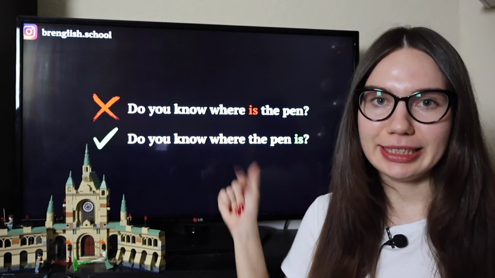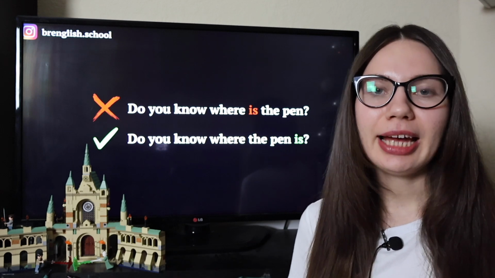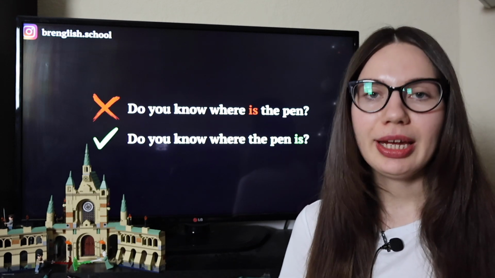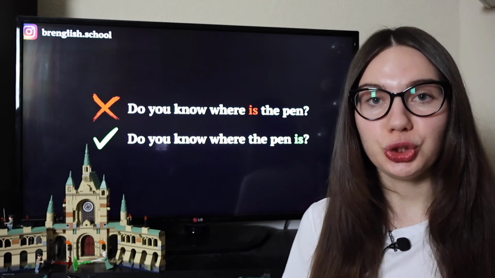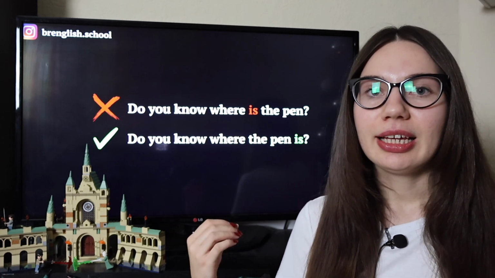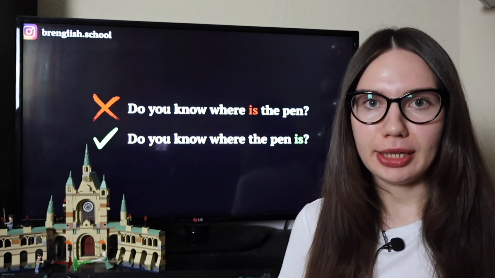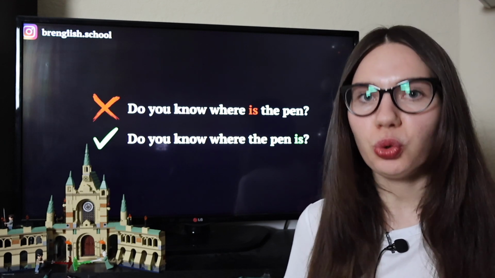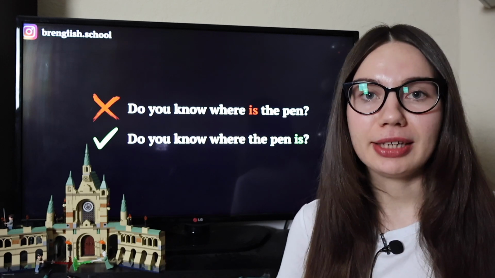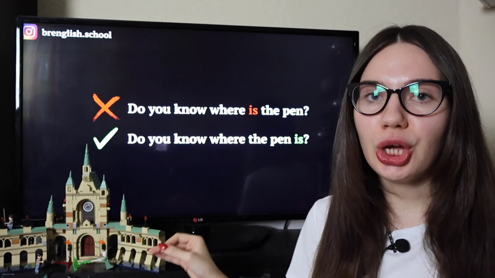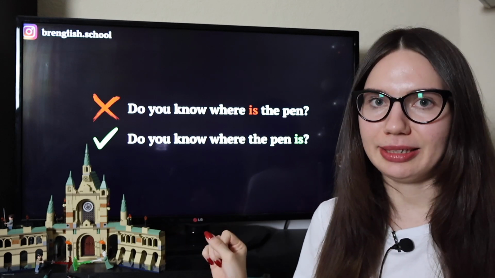So let's look at our sentences. The first sentence has a question, do you know? And then we have a subordinate clause. In our mistake, usually we say "where is the pen?" We are trying to make the word order in the subordinate clause as we are making a question, but it's incorrect. We have to say, do you know where the pen is?